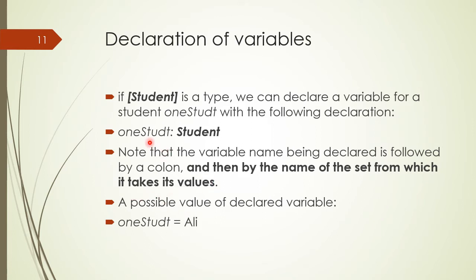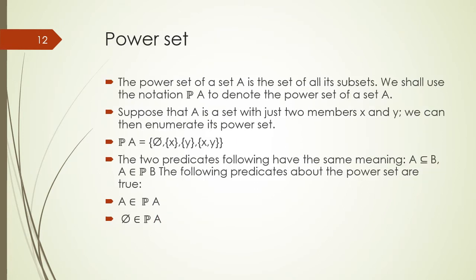Therefore, one student variable would take the value from the set student as a type, and one possible value of the declared variable is Ali, as Ali belongs to set student. Students, we have declared a variable on a set from which it takes its values, and we can assign a single value from this set to that variable. And in order to assign a set of values to a declared variable, we need to extend the basic type with the notion of power set.